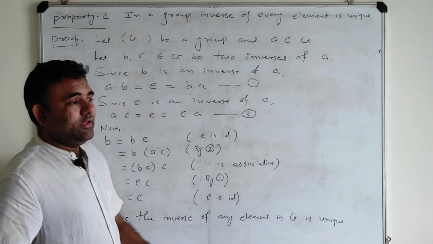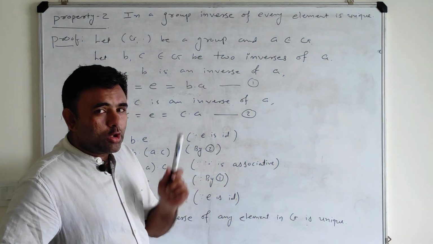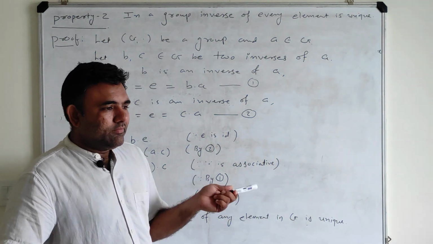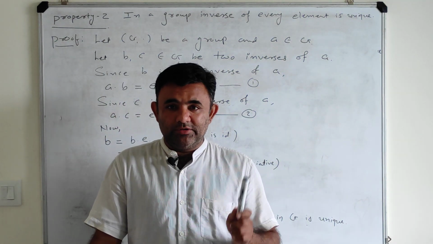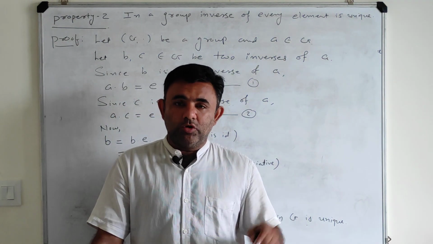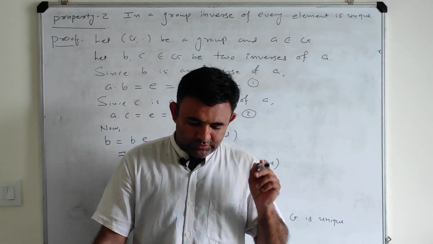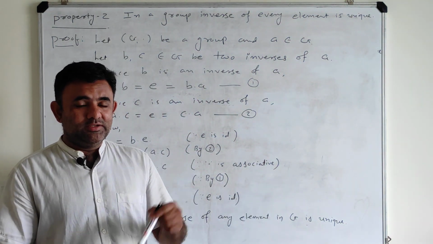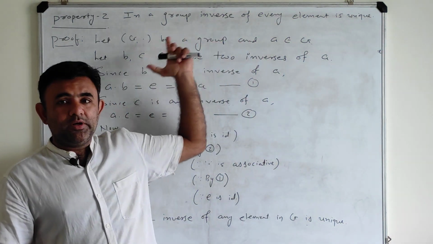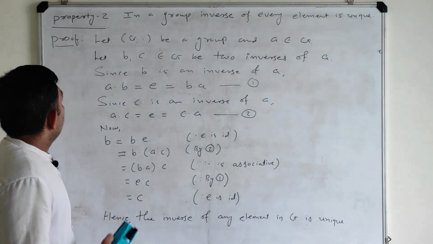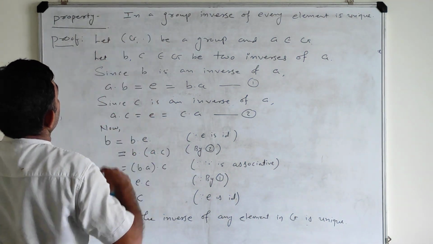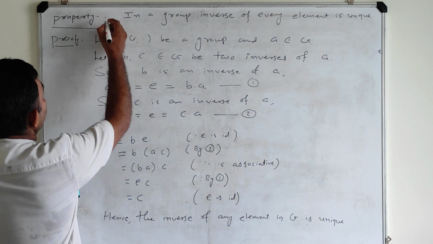Up to here we had not proved that the inverse and identity are unique, but we were using that. So the use of the word the is the reason for property number 1 and property number 2. Now let us go to property number 3.